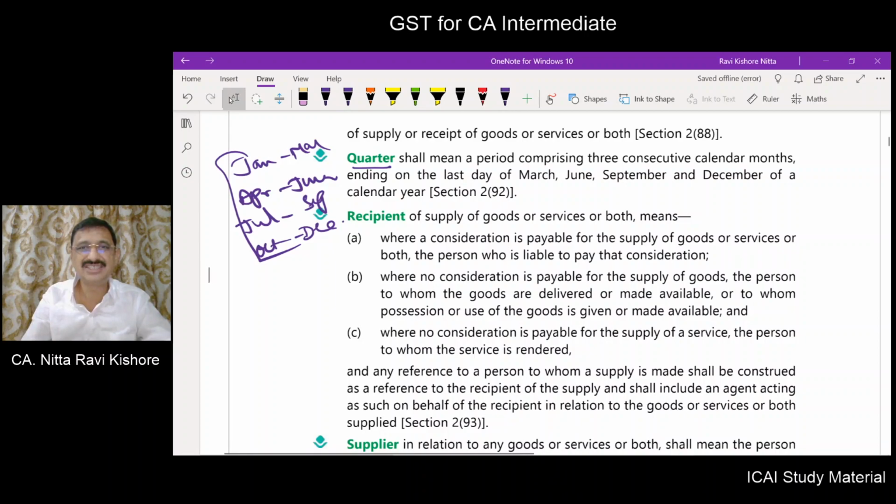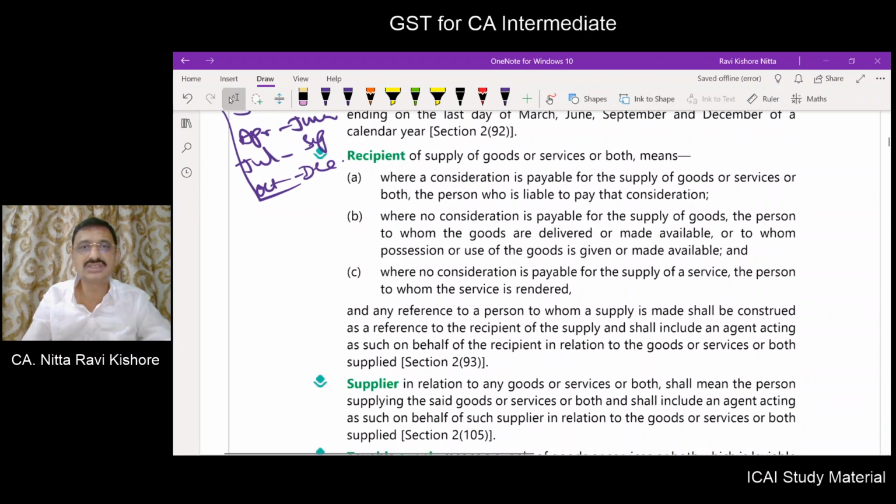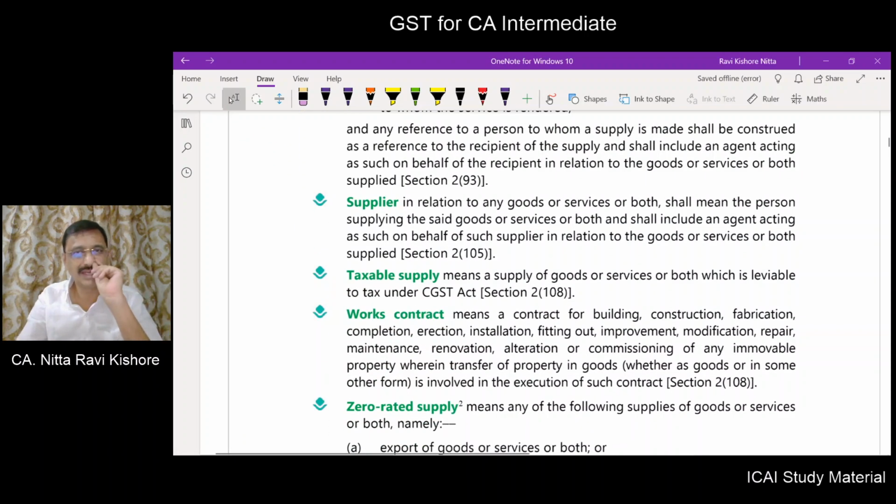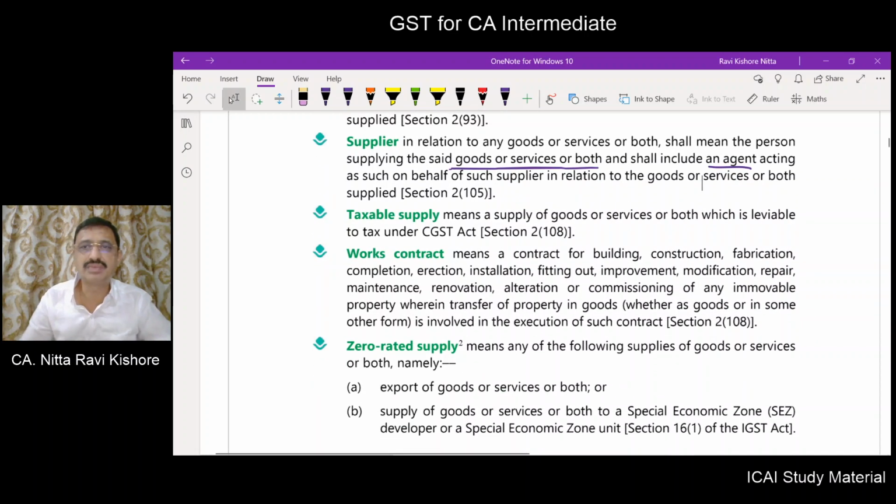Now, recipient of supply of goods or services or both. We already understood the definition of recipient in one of our earlier chapters that you can refer there. So, what do you mean by supplier? Supplier in relation to goods or services means the person supplying the goods or services or both and includes an agent. Agent will act on behalf of the supplier in relation to goods or services or both supplied. What do you mean by taxable supply? Which are leviable to tax under the CGST Act is a taxable supply.